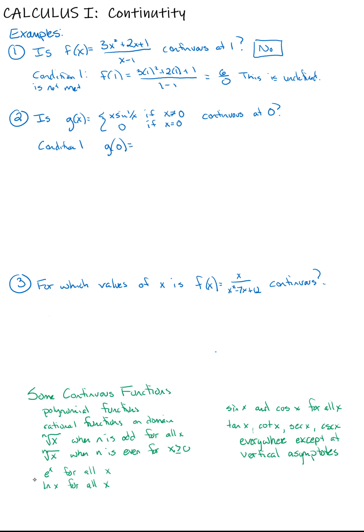That is just our second piece of that piecewise function. g of 0 is 0, which means g of 0 exists. So condition 1 is met.